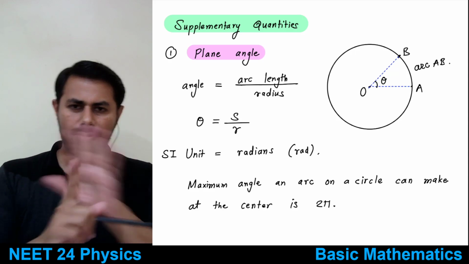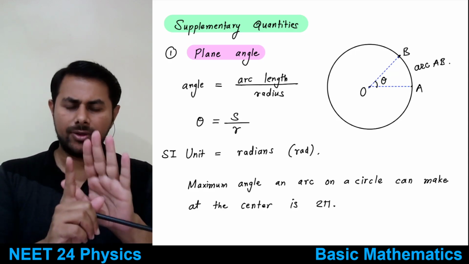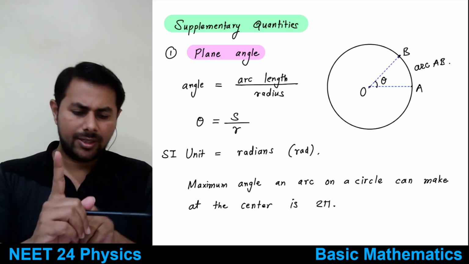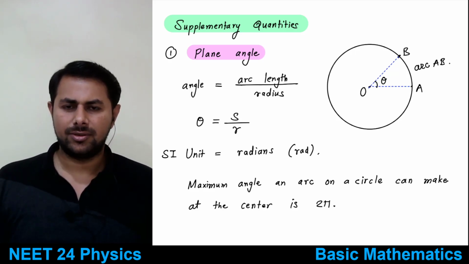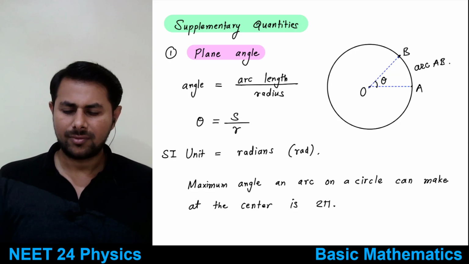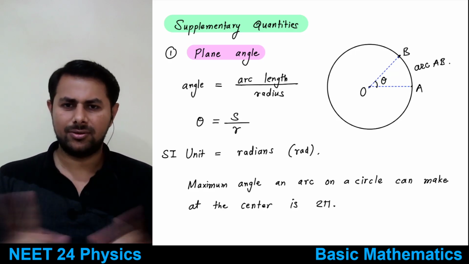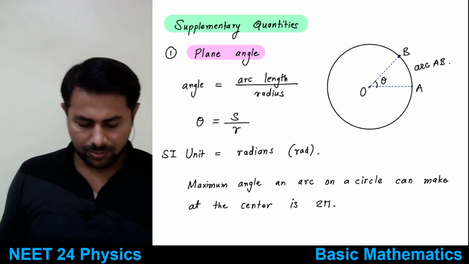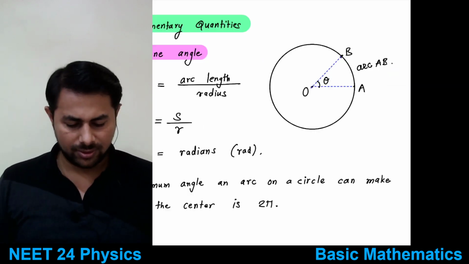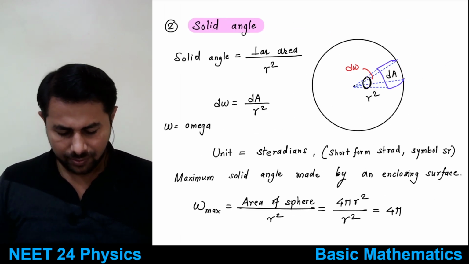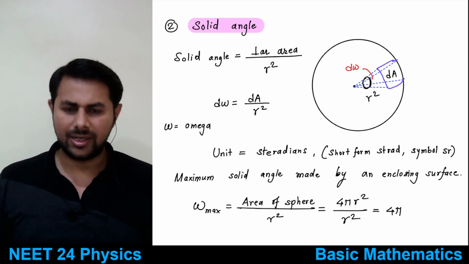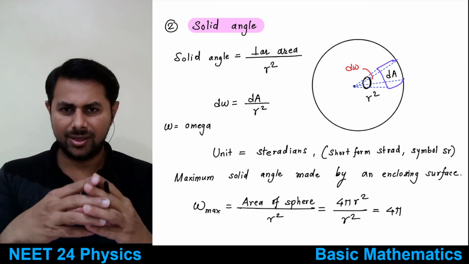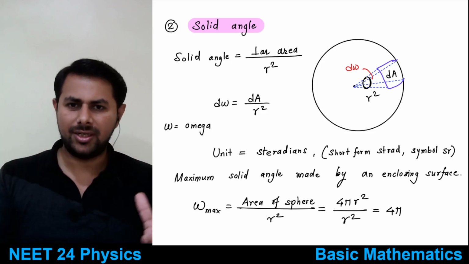Because to think about any flat surface, you need an x-axis and a y-axis, right? You need two axes, so that is 2 dimensions. If you think about 3D, 3 dimensions, then you get solid objects.